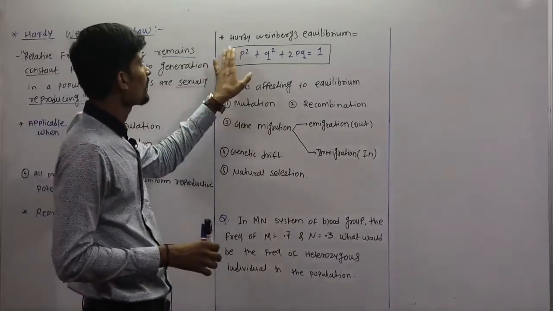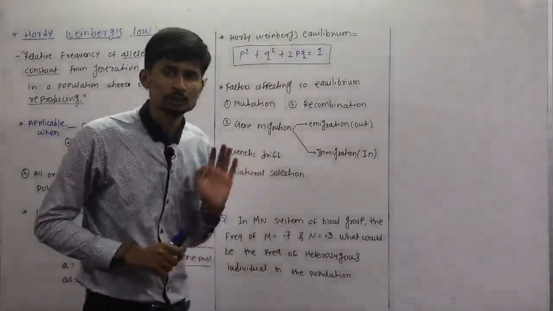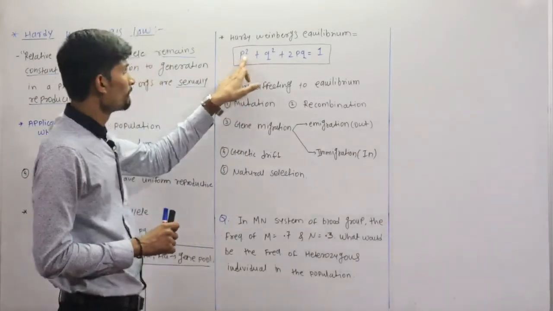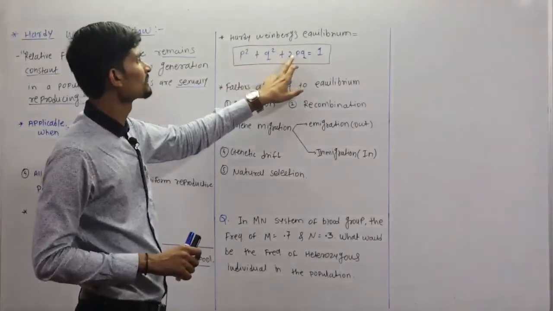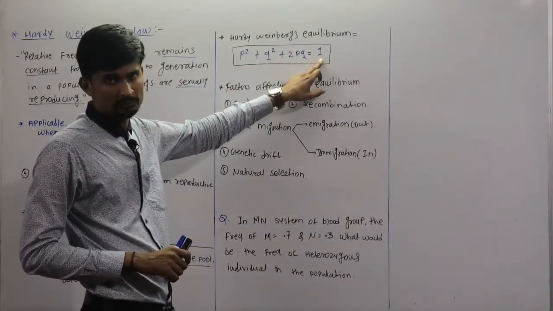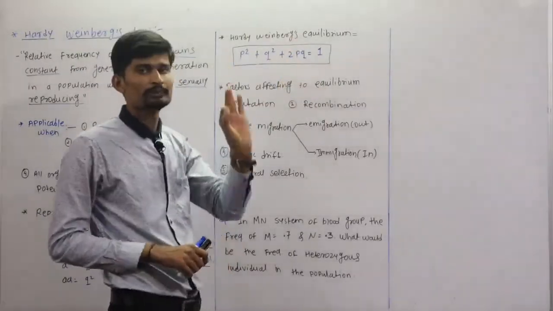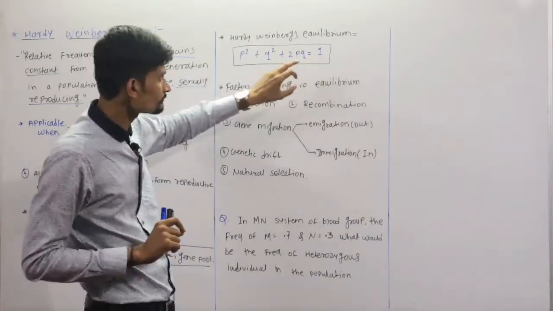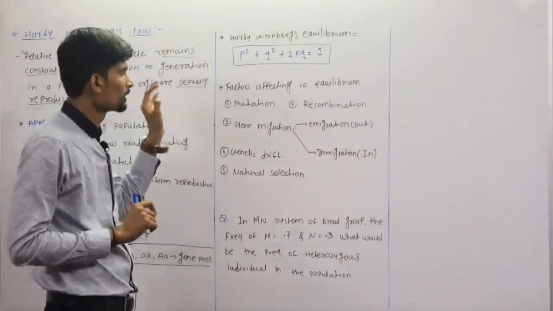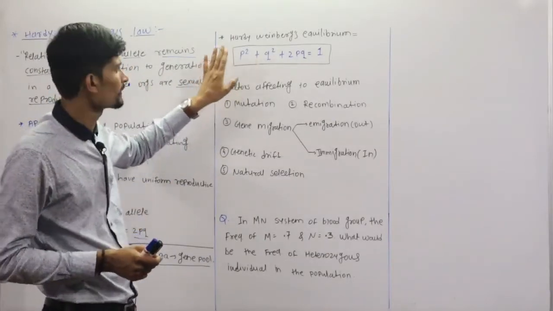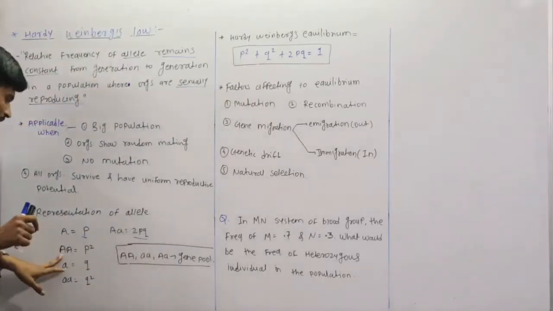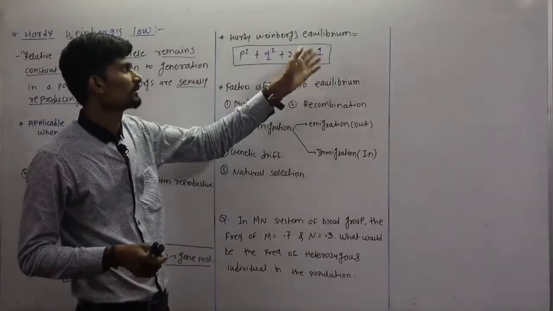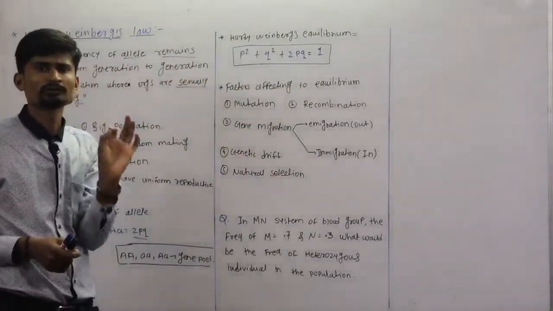Now the Hardy-Weinberg's equilibrium is given in this law. So what is this equilibrium? It is P square plus Q square plus 2PQ equal to 1. So the relative frequency of alleles remains constant, that is the 1. It is a constant value. This is the mathematical expression: P square, the homozygous dominant, plus Q square, the homozygous recessive, plus 2PQ, the heterozygous, is equal to 1. So there will be a constant value.